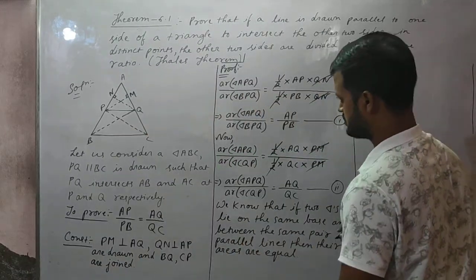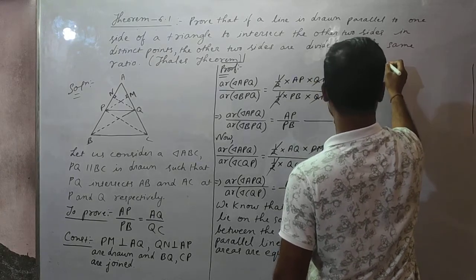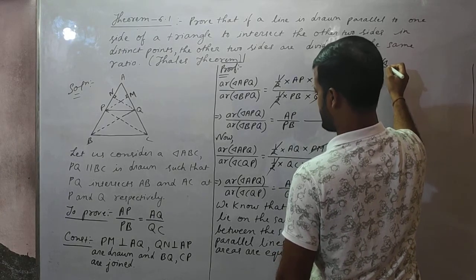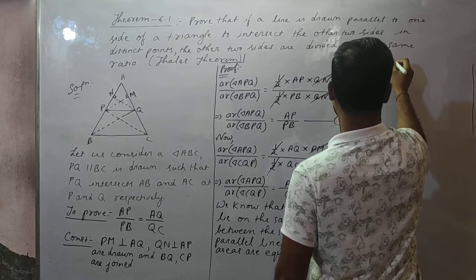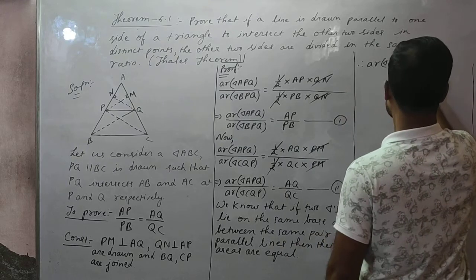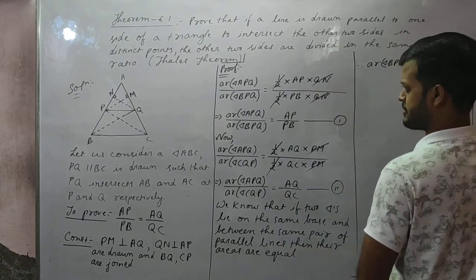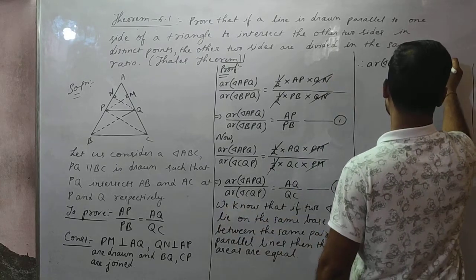So therefore area of triangle BPQ is equal to area of triangle CQP.